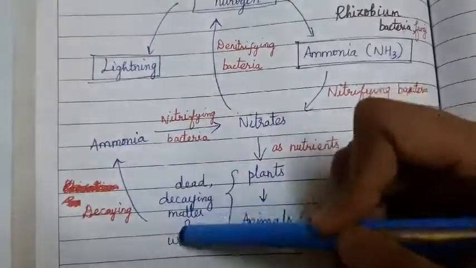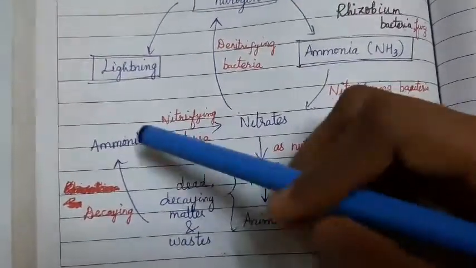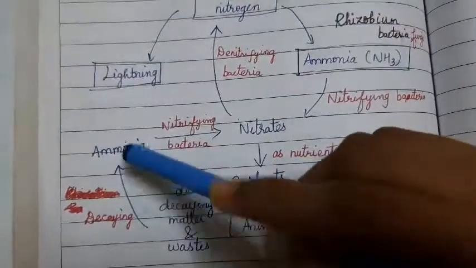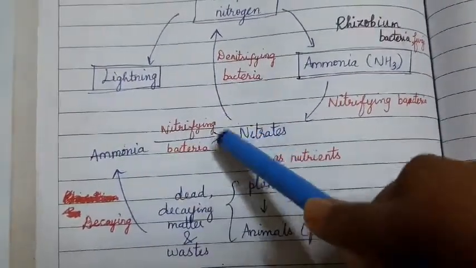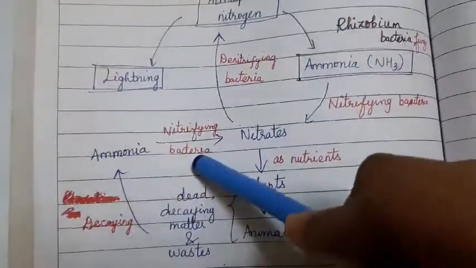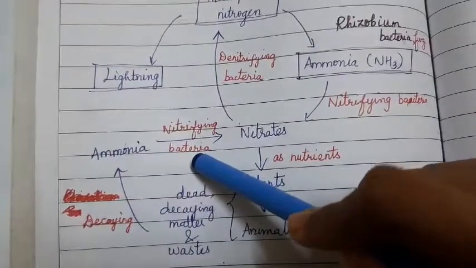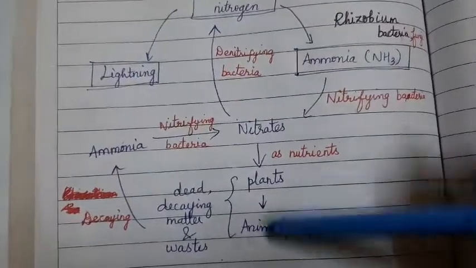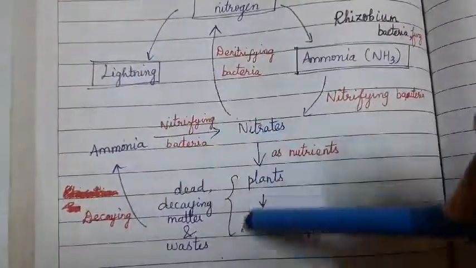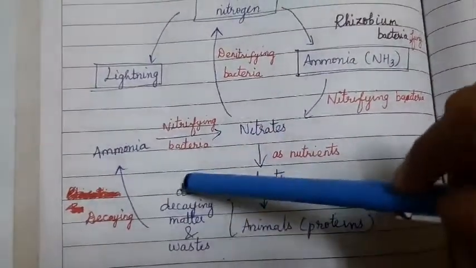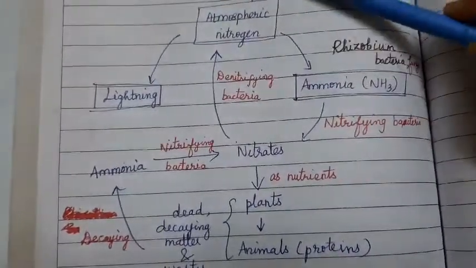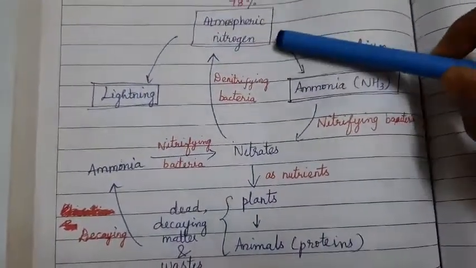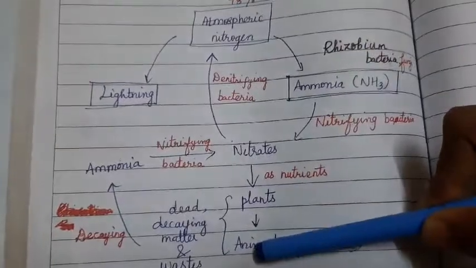Ammonia is present in the waste also. So the same process starts again. Ammonia will again be converted into nitrate by the nitrifying bacteria, and it is used by the plants and animals. This again continues as a cycle. Understood?